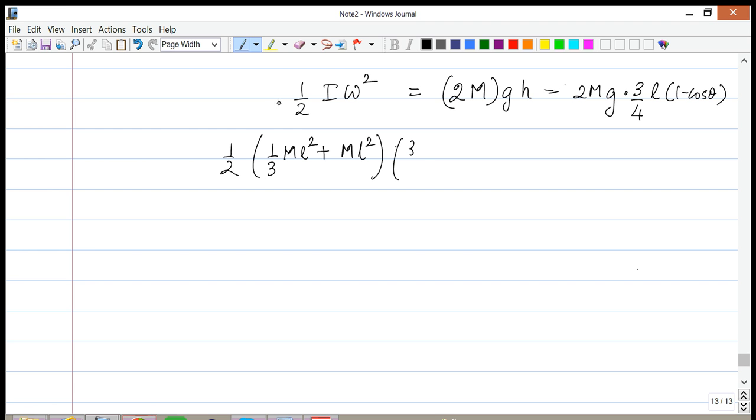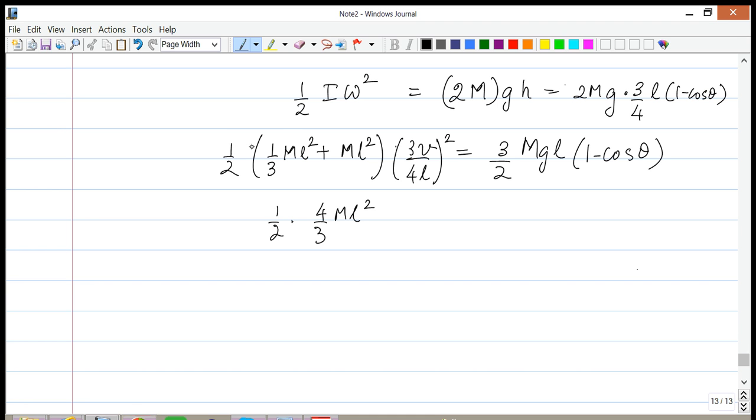So it is 3v over 4L the whole squared, and all this is equal to 3/2 mgL times 1 minus cosine of theta. Let's simplify this. We get 1/2 times 4/3 mL squared times 9 over 16 v squared over L squared, equal to 3/2 mgL times 1 minus cosine of theta.